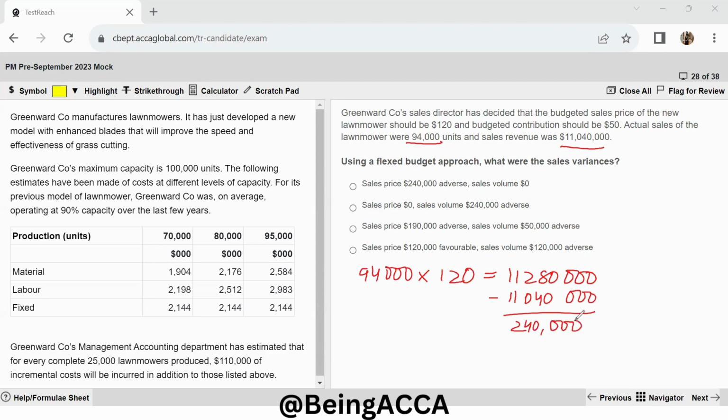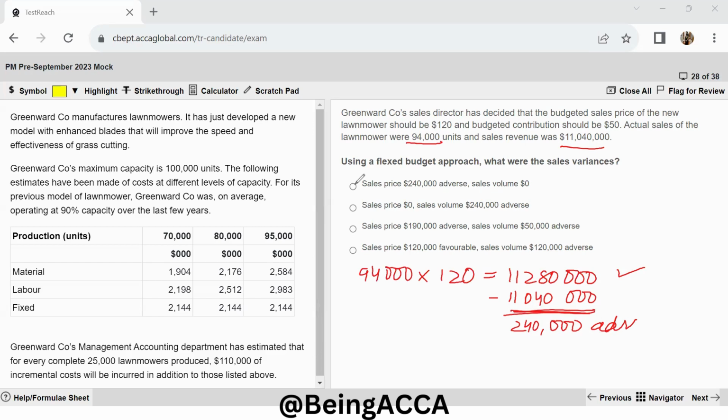So this should have been my revenue, but my actual revenue was lesser. So that means this is an adverse variance. So only the first option has this as the answer, but still let's find out our sales volume variance.